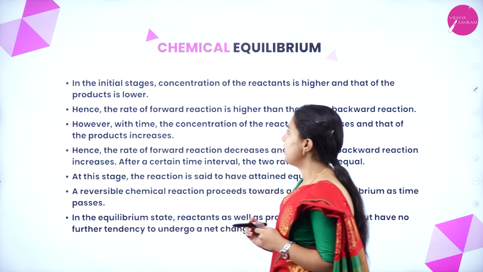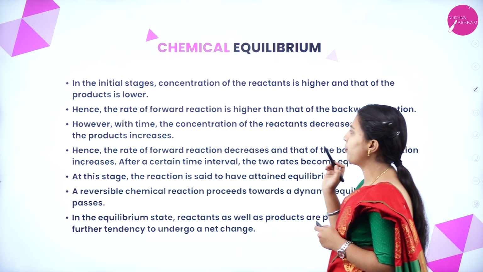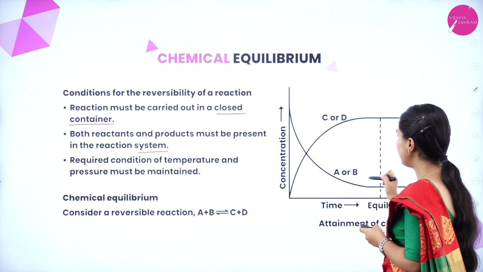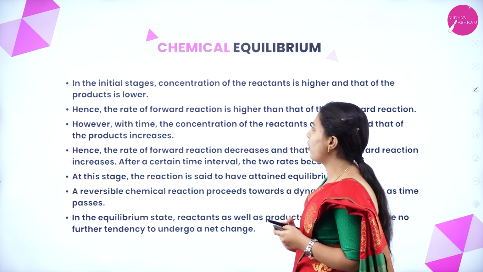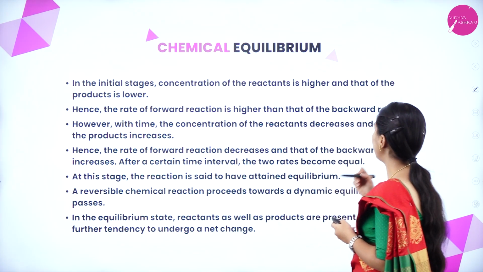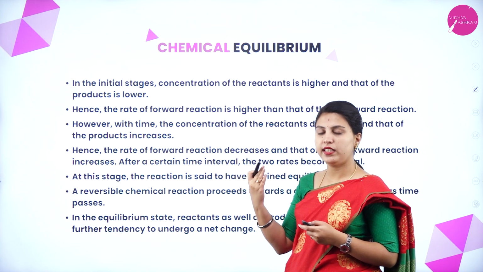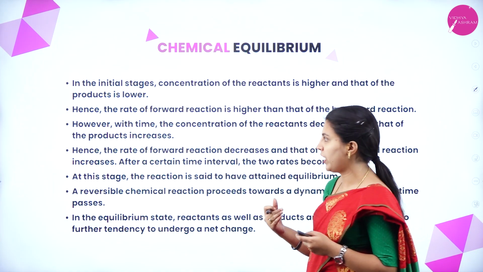In the initial stages, the concentration of the reactants is higher and that of products is lower. Hence, the rate of forward reaction is higher than that of the backward reaction. When reactants are in higher concentration, the forward reaction is higher than the backward reaction.